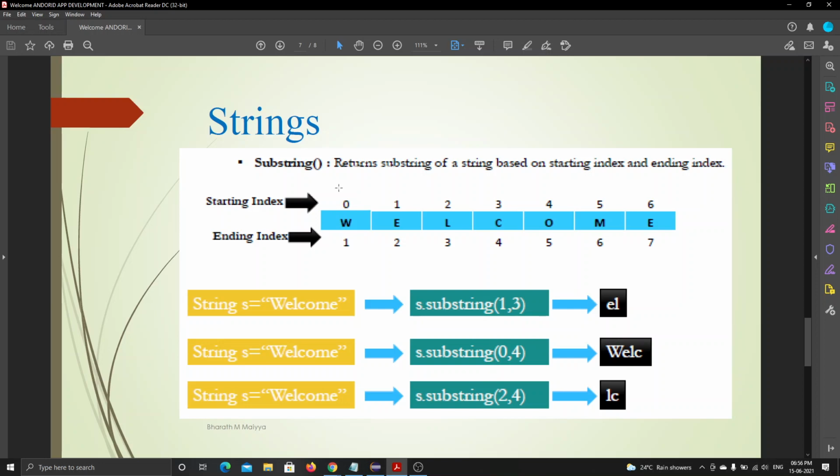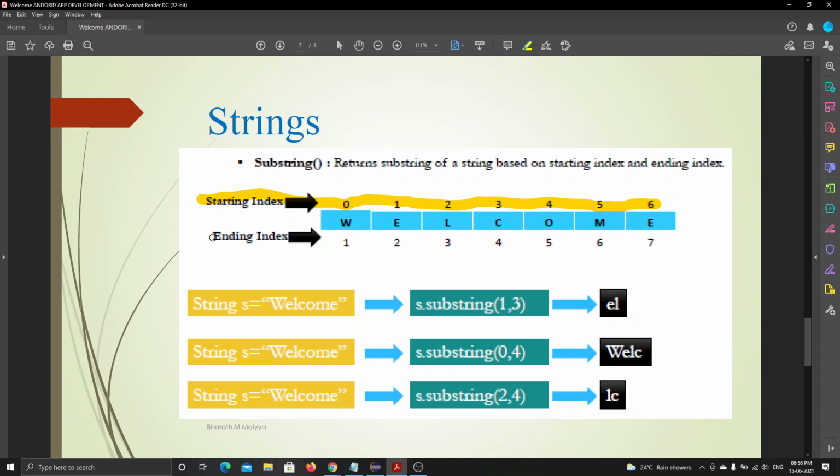See here, just see this index value. Okay, wait a minute. See this. This is the starting index. Okay, observe here. This will be the starting index. Sir, does that simply mean that the first number before the comma will be included, and the number after the comma will not be included?